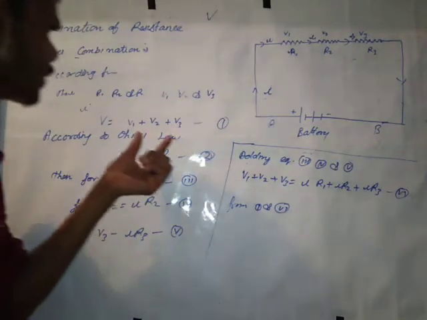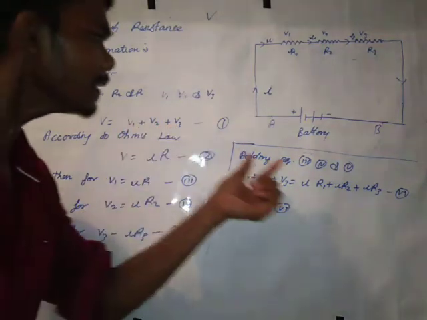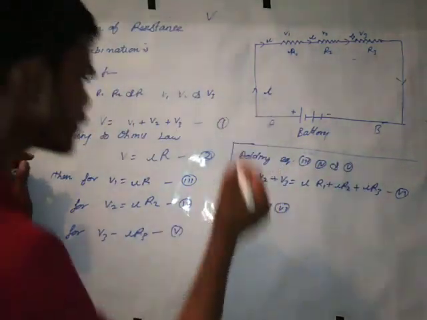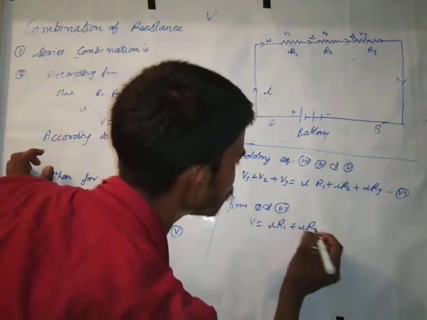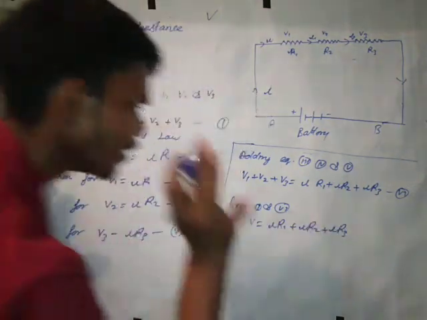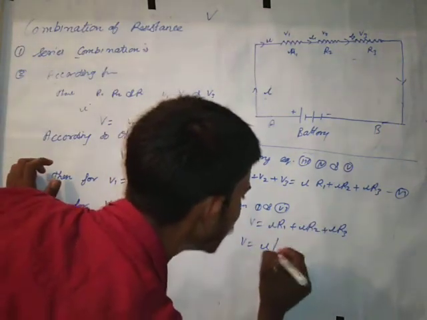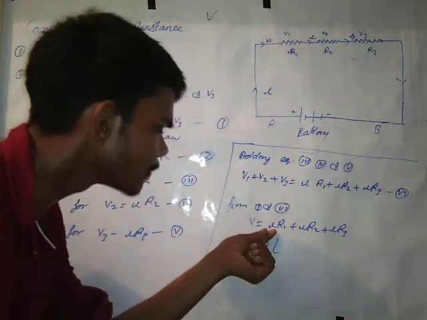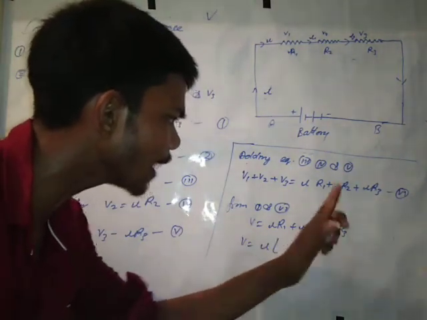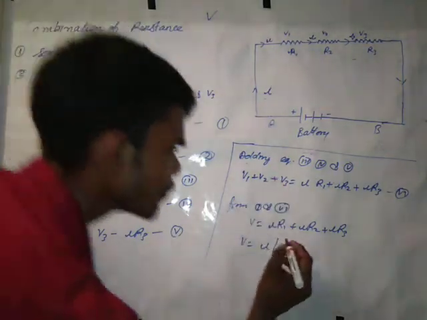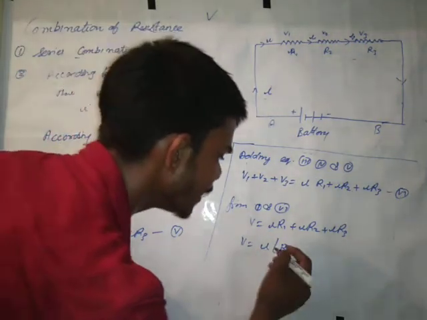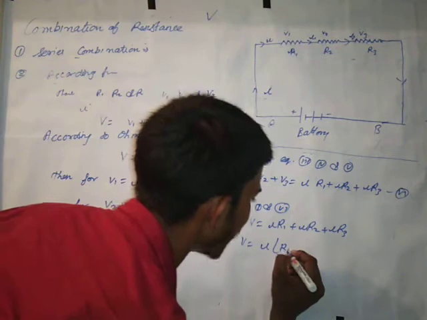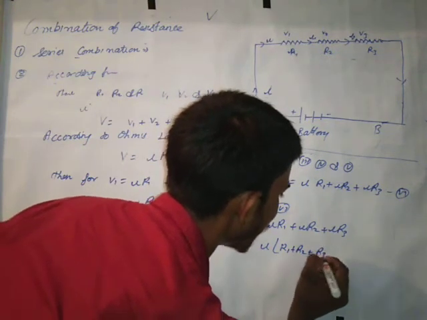So we can put in place of V1 plus V2 plus V3, IR1, IR2 and IR3. Then V is equal to IR1 plus IR2 plus IR3, or V is equal to I times, taking common I from IR1, IR2 and IR3, I into R1 plus R2 plus R3.